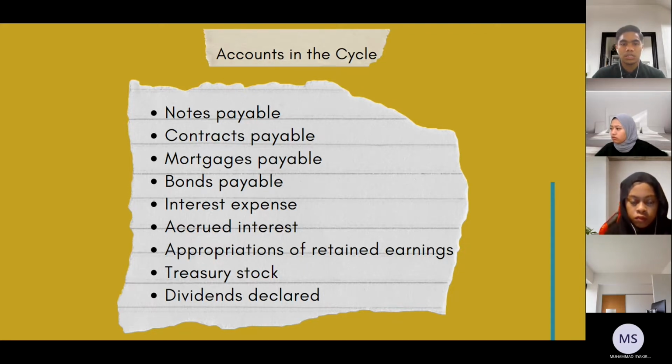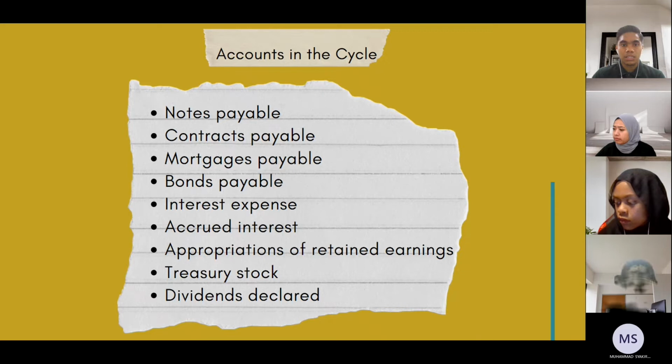Okay, accrued interest. The amount of interest that has built up on a debt since the last time it was paid. Okay, appropriation of retained earnings. Appropriated retained earnings are retained earnings that are not meant to be used for dividend payment.